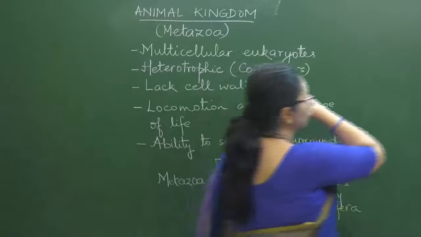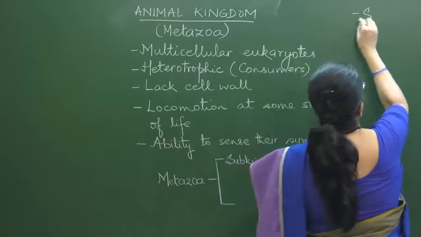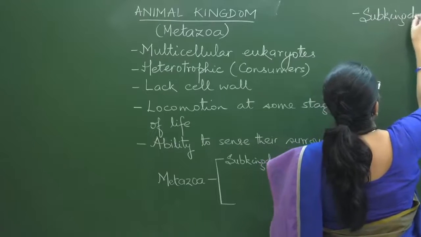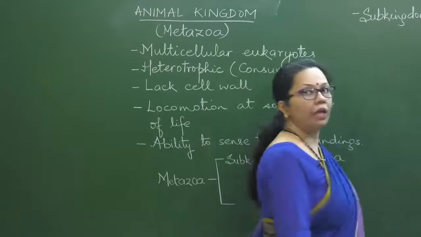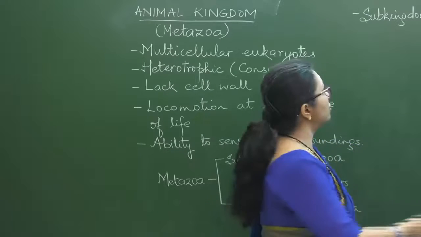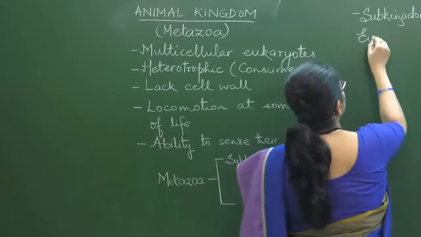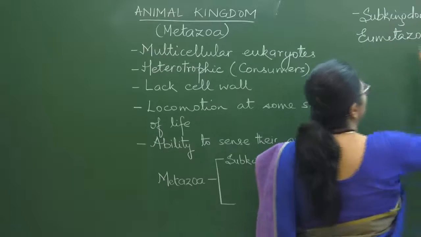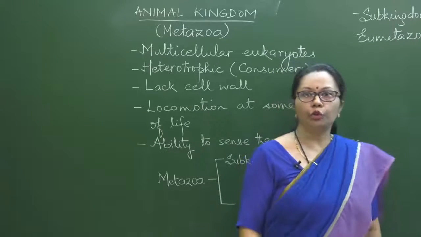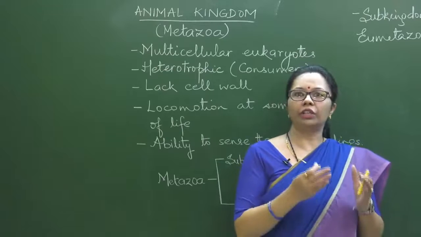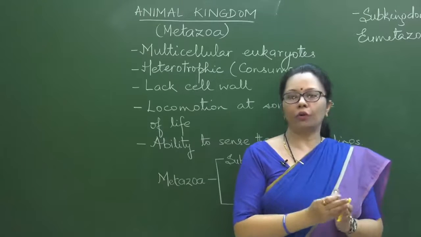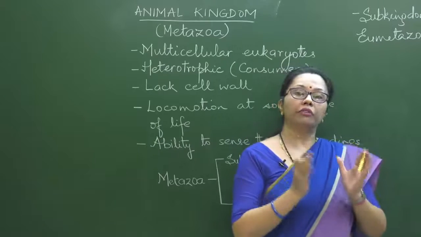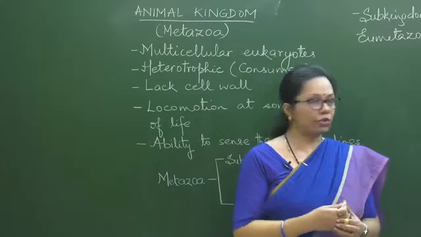Okay, so the other subkingdom is Eumetazoa. Now the prefix Eu, whenever we have the term Eu, stands for true, so these are the true metazoans, right?